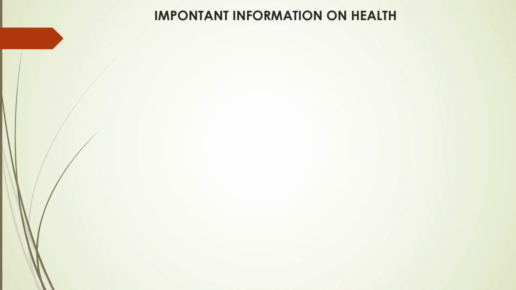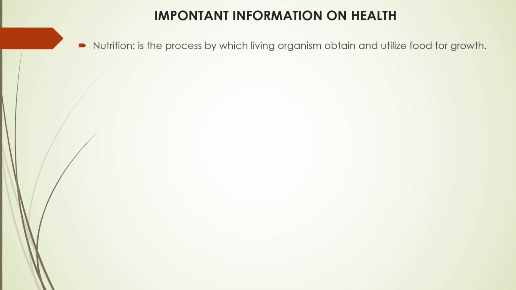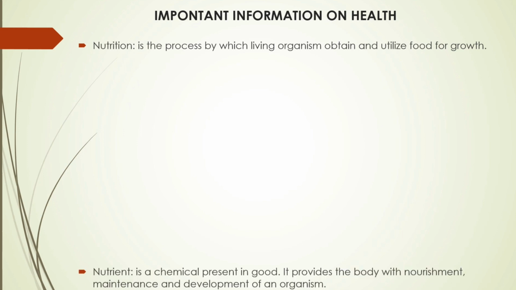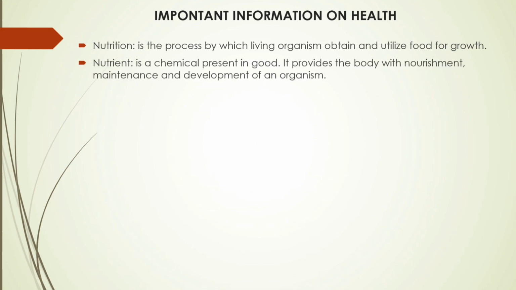Important points to take note. Nutrition. This is the process by which living organisms obtain and utilize food for growth. A nutrient is simply a chemical present in food. It provides the body with nourishment, maintenance, and development of an organism.